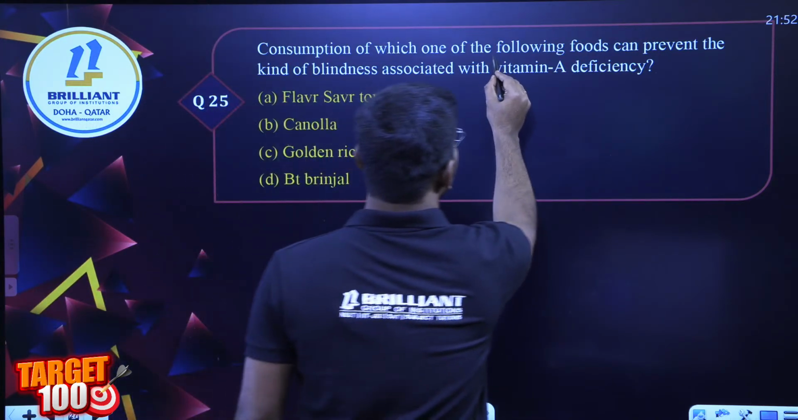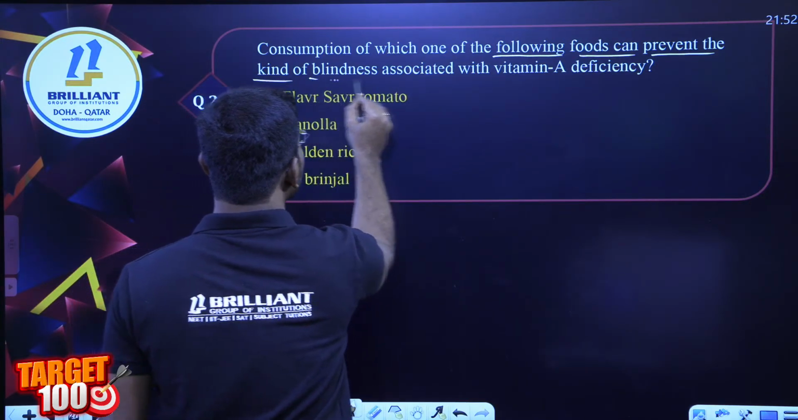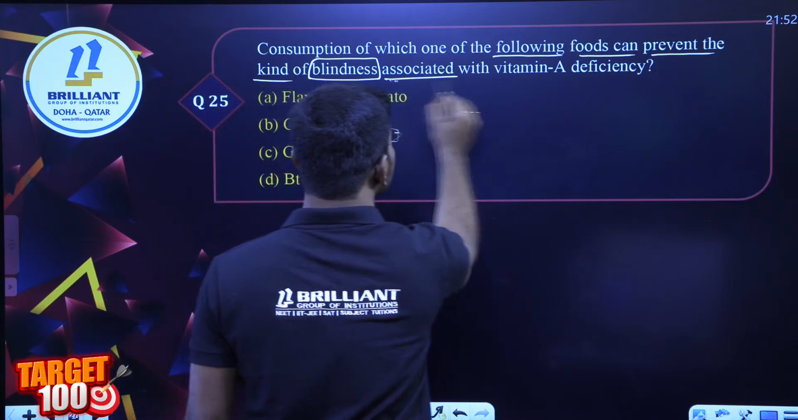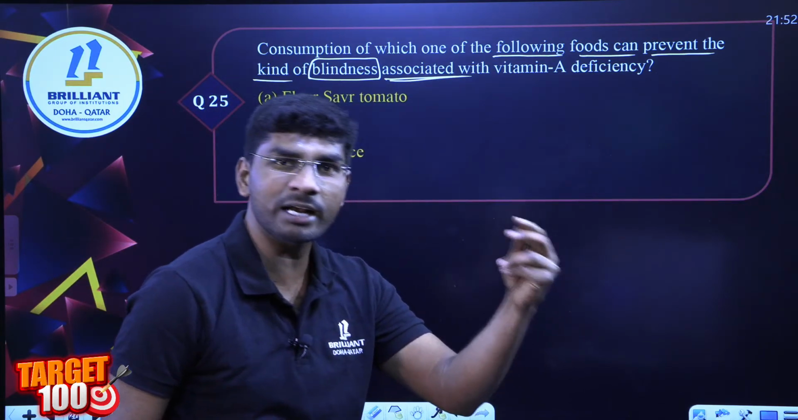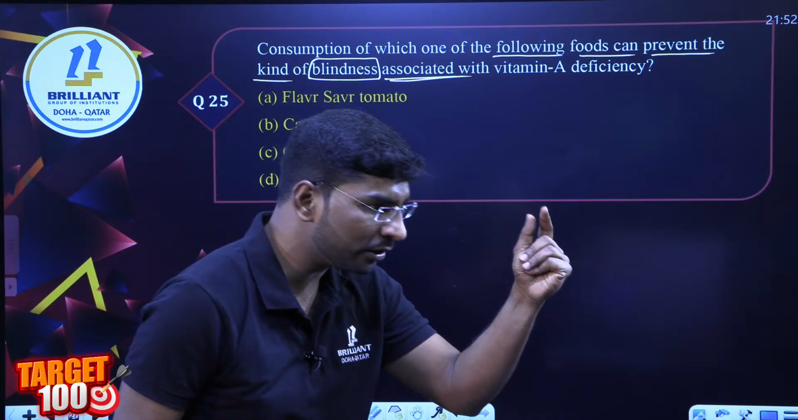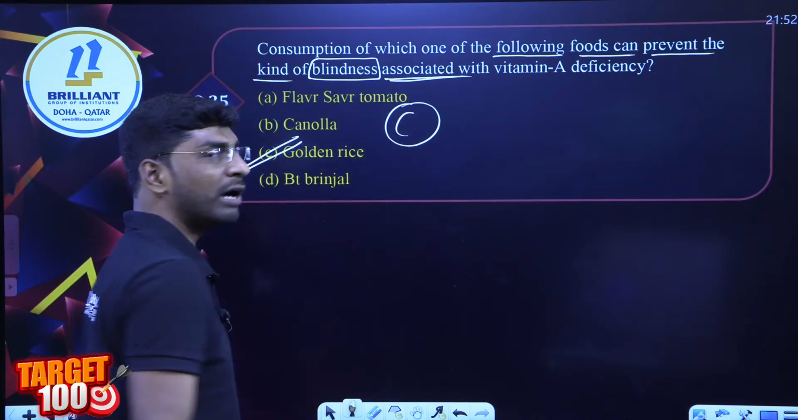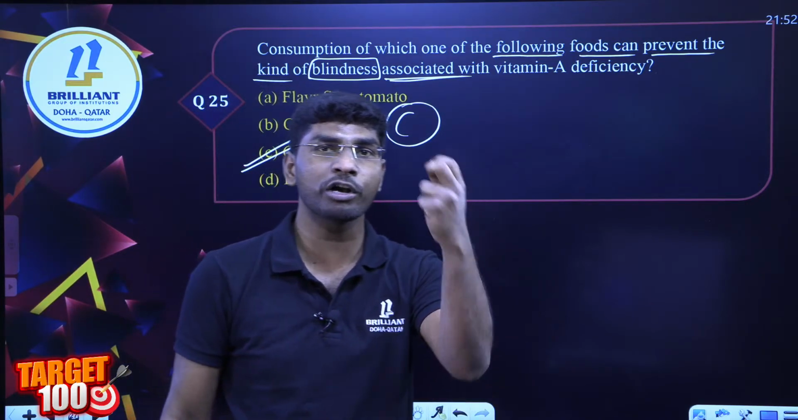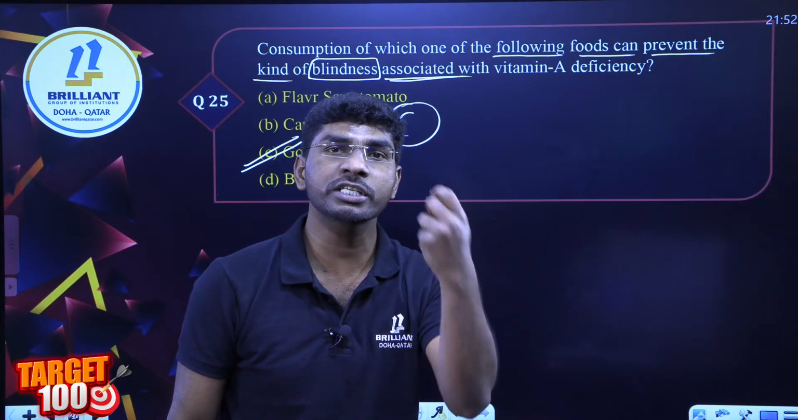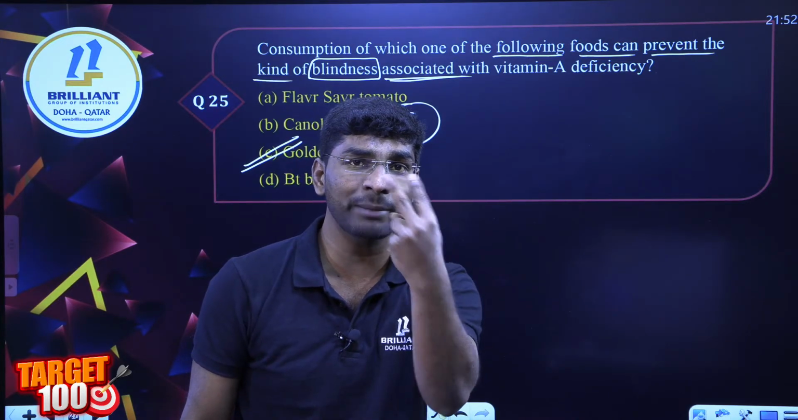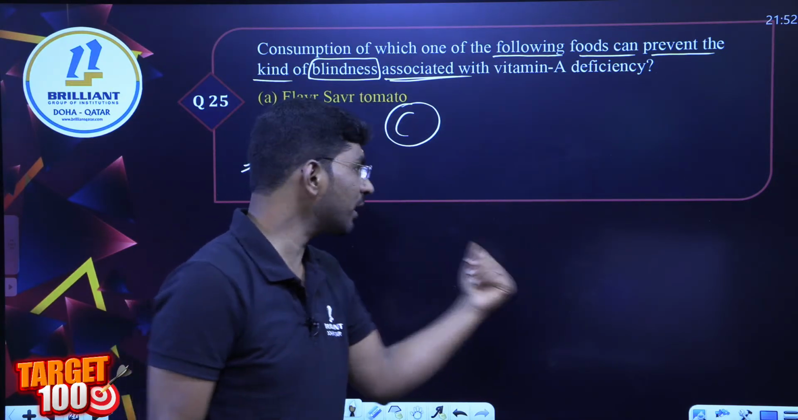Consumption of which one of the following foods can prevent night blindness? This we discussed. Anyone, very simple. What is that? Golden rice, bio-fortified, vitamin A enriched rice. One of the transgenic crops which can prevent night blindness, this eye problem, this ophthalmic problem, right? This is enriched with vitamin A.